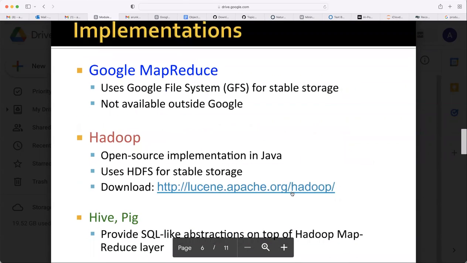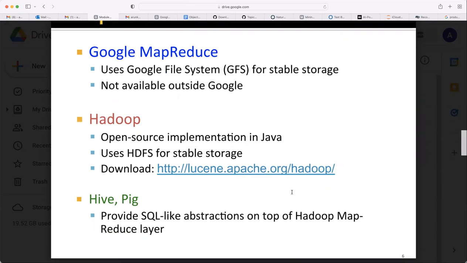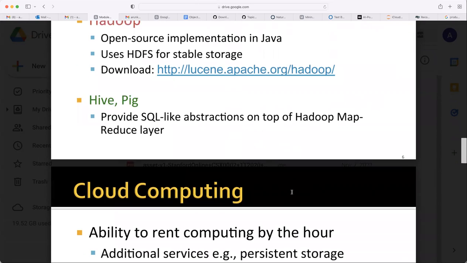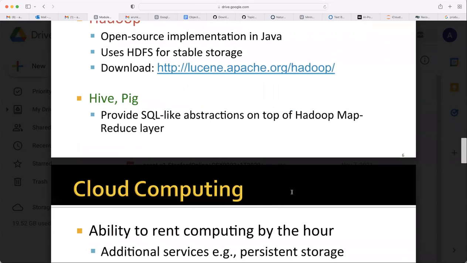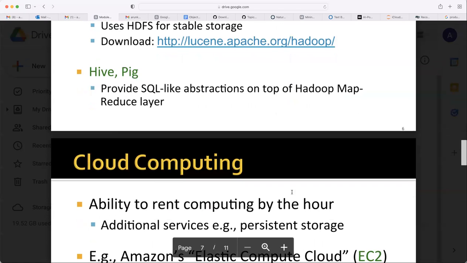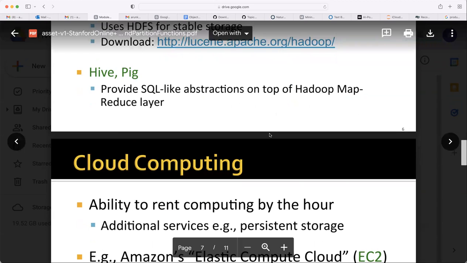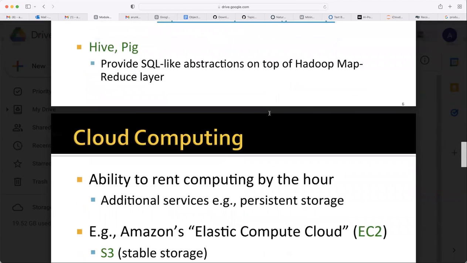Google MapReduce uses the Google File System for stable storage, which is not available outside Google. Hadoop, the open source implementation in Java, uses HDFS for stable storage. You can download Hadoop and try implementing this algorithm. Hive and Pig on top of Hadoop provide SQL-like abstractions on top of the Hadoop MapReduce layer.